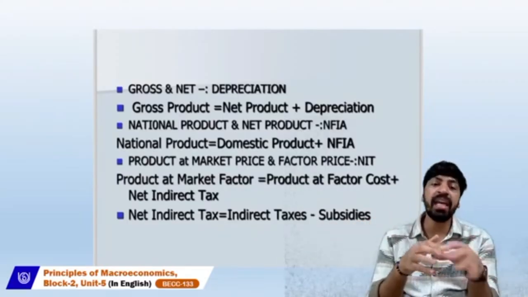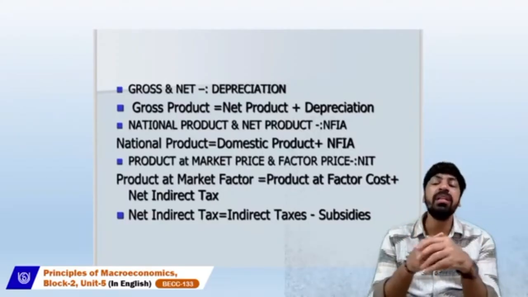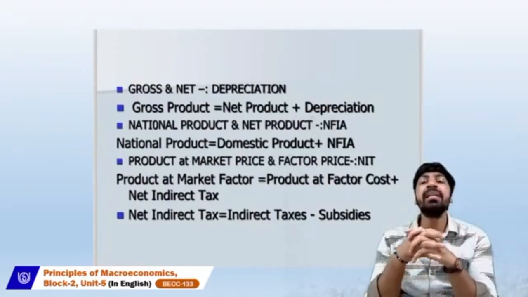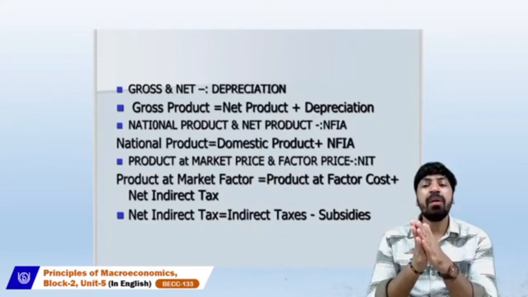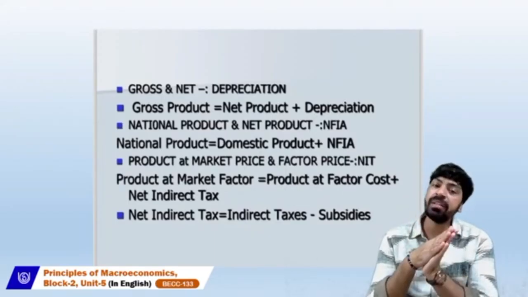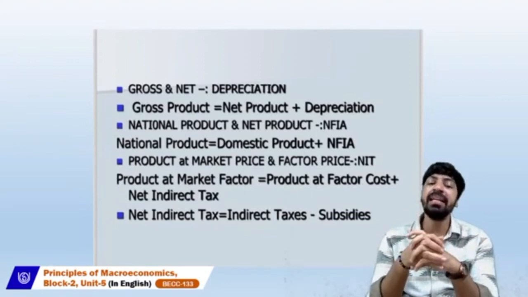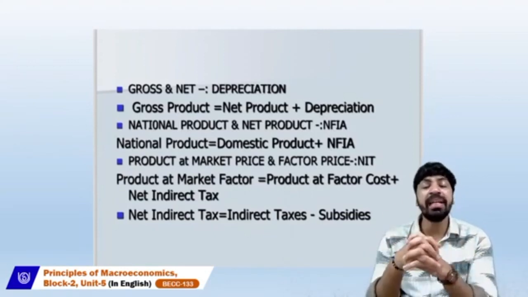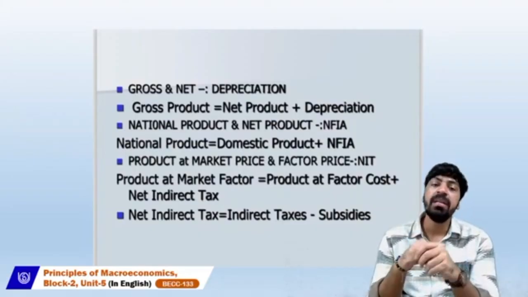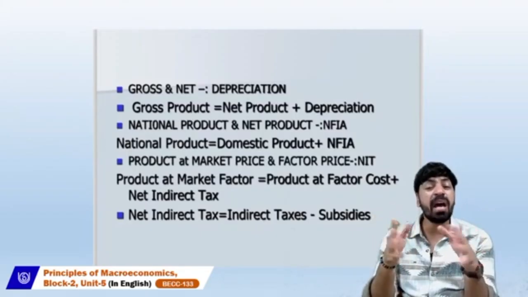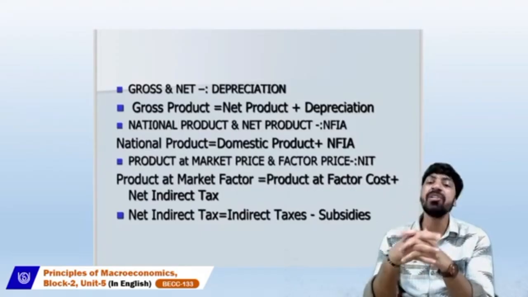In a similar way, when we go from domestic to national, automatically we add net factor income from abroad. When we go from factor cost to market price, we always add net indirect taxes. How to calculate the net indirect taxes? That is the indirect taxes minus subsidies. These are the basic formulas which are used in all the methods of estimating national income.